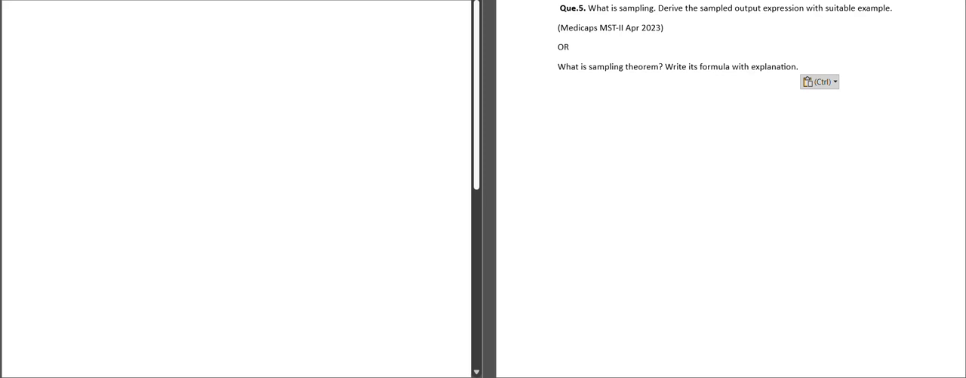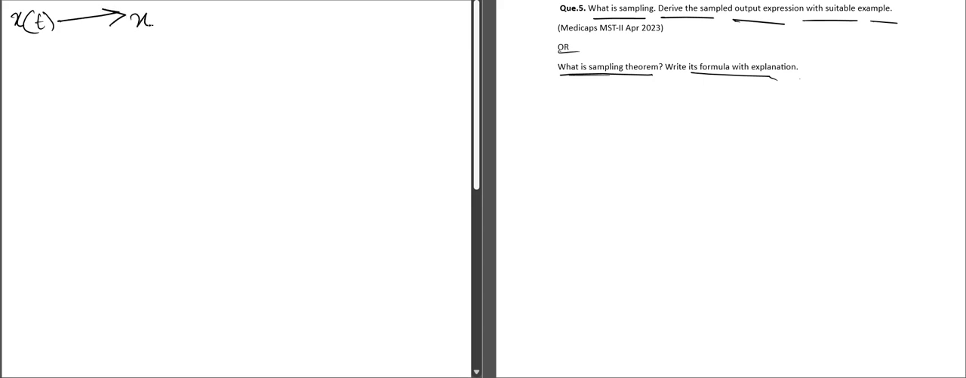In this question we are asked, what is sampling and derive the sampled output expression with a suitable example, or what is the sampling theorem, that is, the formula with explanation. Sampling is a process by which a continuous time signal is converted into a discrete time signal. This x(t) is a continuous time signal, and this x(n) is a discrete time signal.